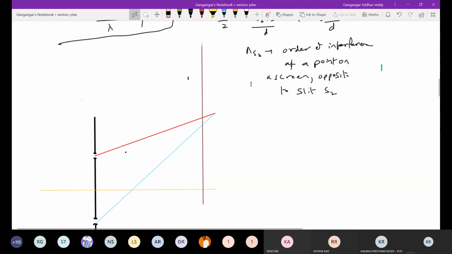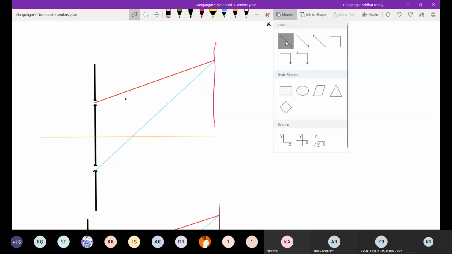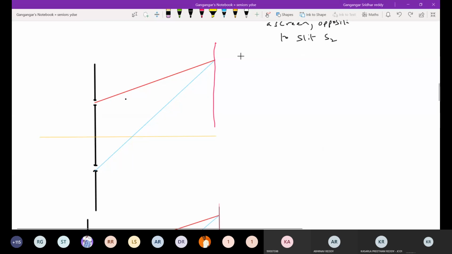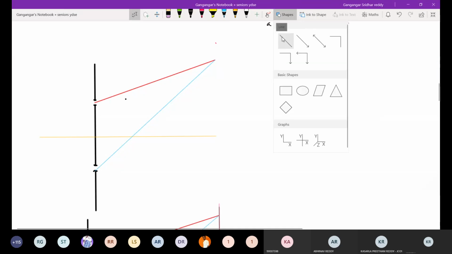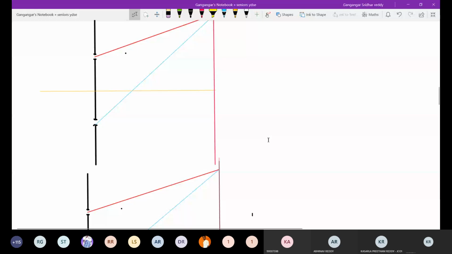Completed. I'll move on to the next part. Now let's take a condition where the slab is at both the slits.